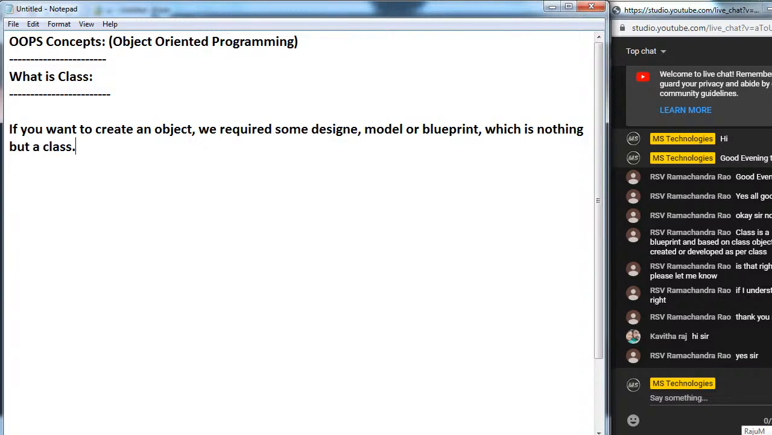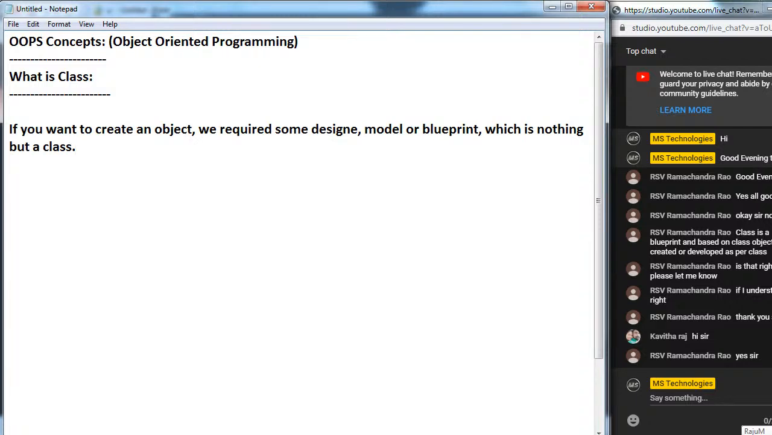If you want to create an object, what do we require? A class must be required. Only from classes can we create the object. Without having a class, we can't create the object. Here, what is an object? What is a class? Class is nothing but a model or plan or blueprint or design. Based on that class, we can create the object.